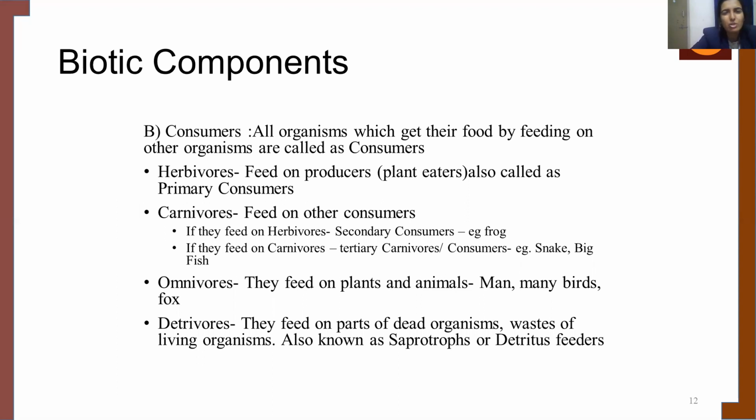When talking about omnivores, they feed on both plants and animals. So as humans, what category do you think we belong to? Of course, it will be omnivores, because we can consume both plants as well as animals. And when talking about the detritivores, they feed on the parts of dead organisms and waste of living organisms. They are also called saprotrophs or detritus feeders.